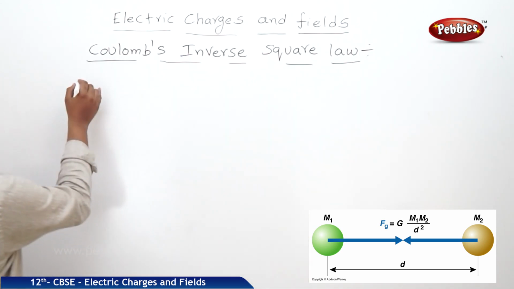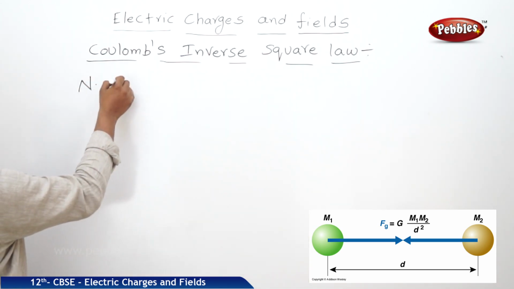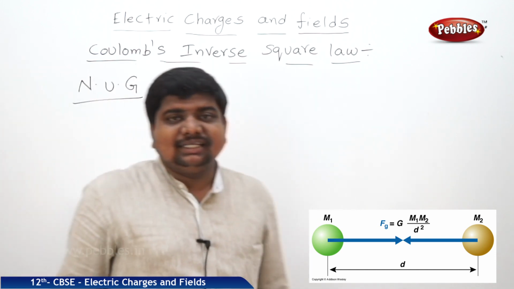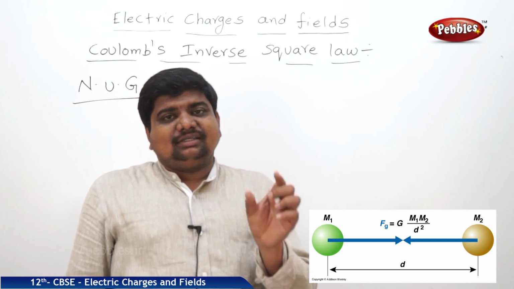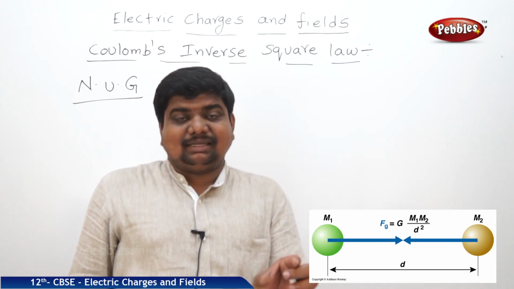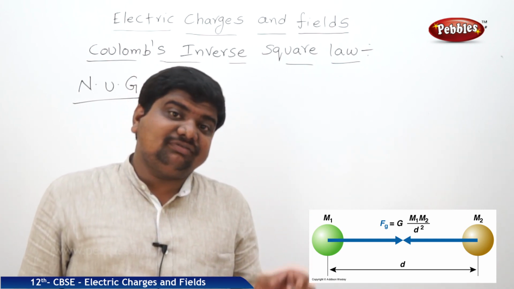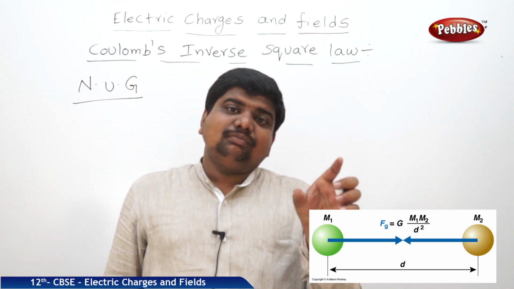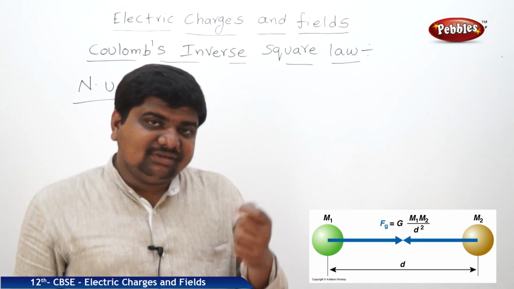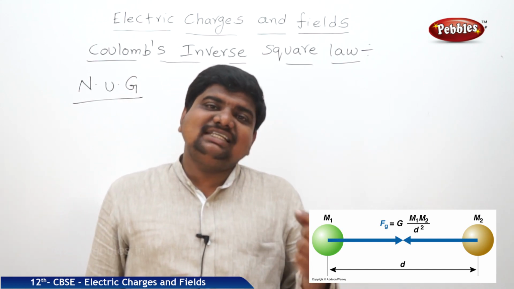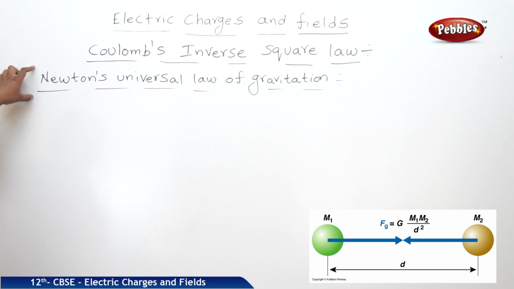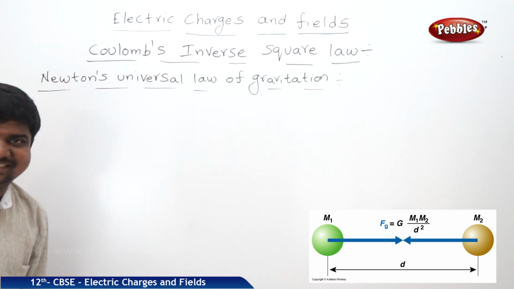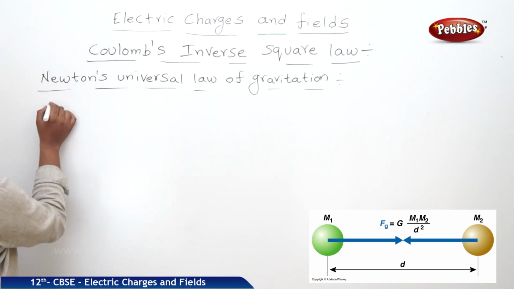See, Newton's universal law of gravitation. What Newton explained is that for any two masses separated by a distance, the force of attraction between the two masses is directly proportional to the product of their masses and inversely proportional to the square of the distance between the masses. See, there are similarities between Coulomb's inverse square law and Newton's universal law of gravitation. Please check both the theories.